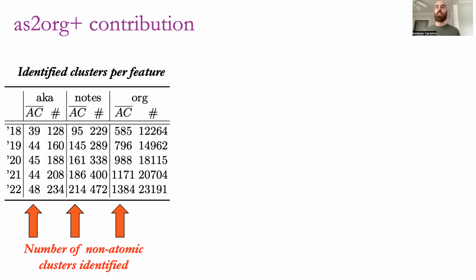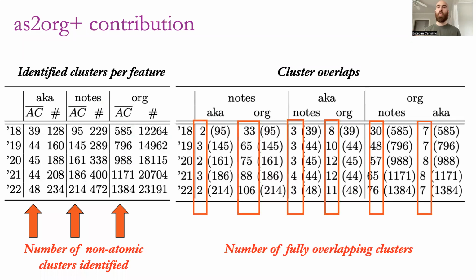What we found is that each feature contributed to the inferred organization clusters, including non-atomic ones, meaning clusters of organizations that operate more than one AS. We also analyzed the overlap between the clusters generated by each of the features, and we discovered very little overlap, showing that each feature provides a unique contribution to the AS-to-organization problem.